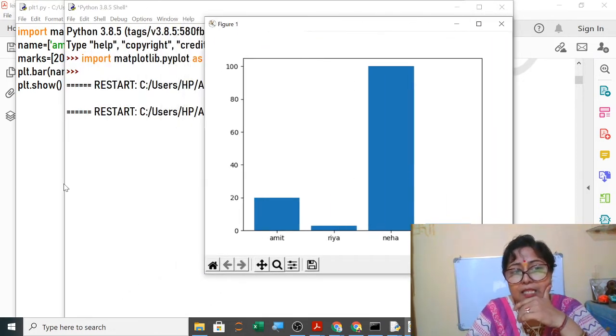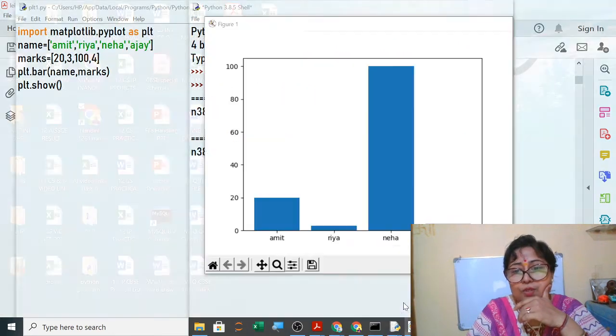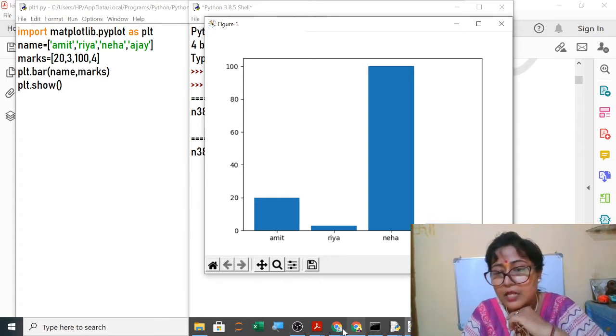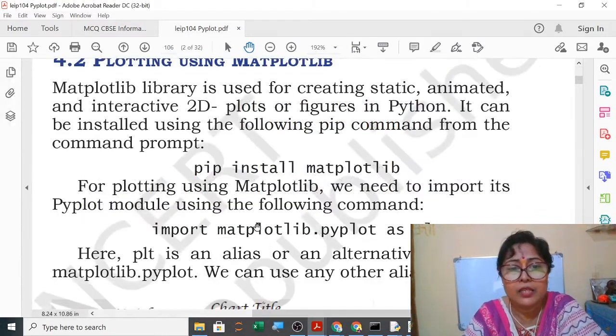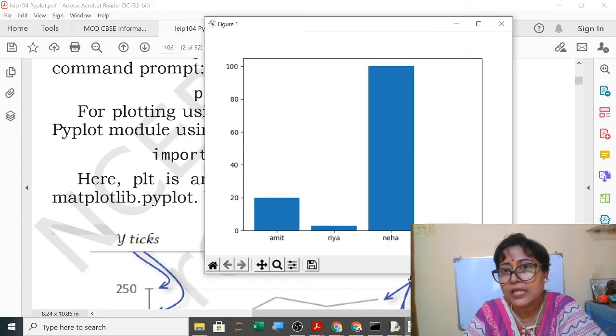So in practical, in project, you have to use this PyPlot, and in this the labels, the title, the legends, this we are going to learn one by one. So let us just go through the portion first, and then I will show you all the programs how to do it. So here now analysis, just we were discussing about the analysis.